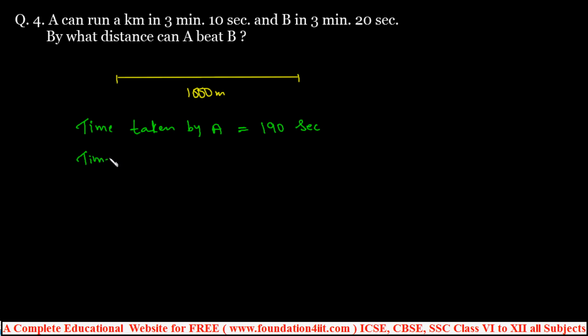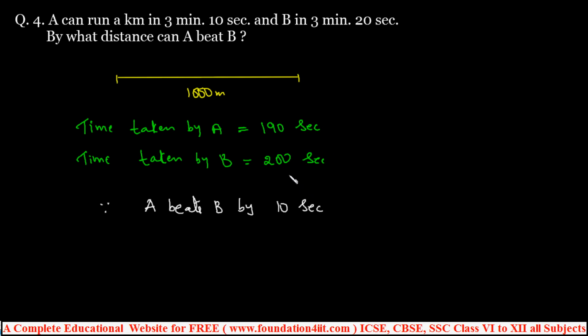And time taken by B is 3 minutes 20 seconds, so 200 seconds. Here we can conclude that A beats B by 10 seconds. Compared to the time, A beats B by 10 seconds. And now we can make the statement clearly.